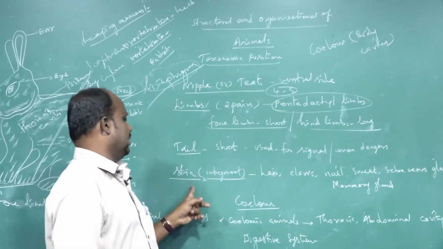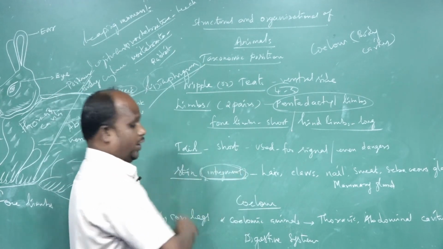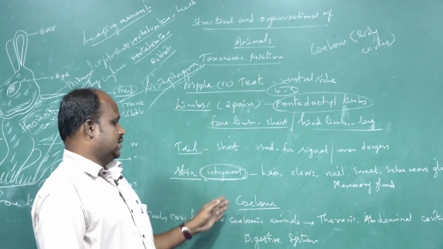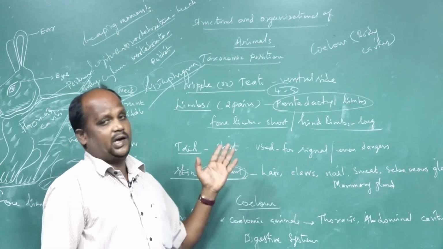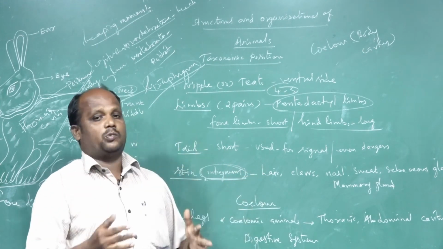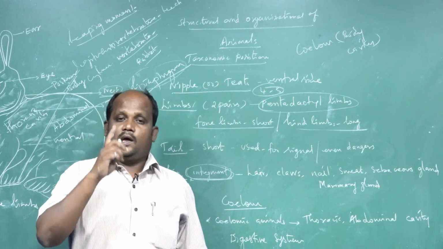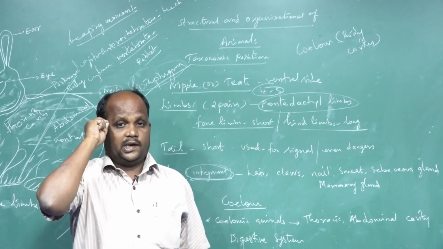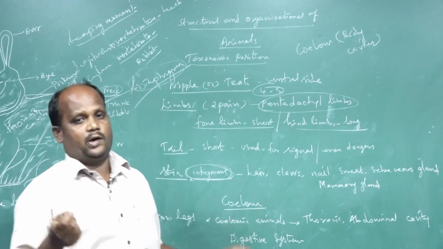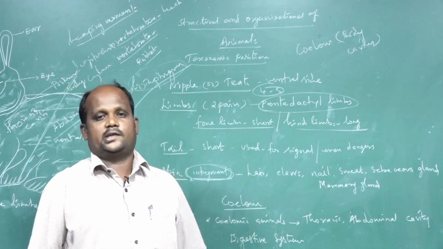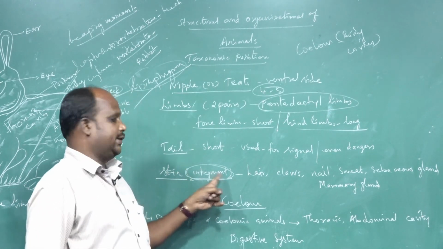Another one is skin. The skin is otherwise called integument. What is the name? Integument. The skin is modified into many different forms of structure, not only in the rabbit. In all mammals, the entire body is covered by the skin. One more thing: the skin is the largest organ present in animal bodies, in the human body also. The skin is the very largest organ, otherwise called integument.